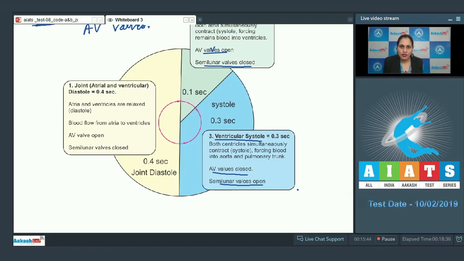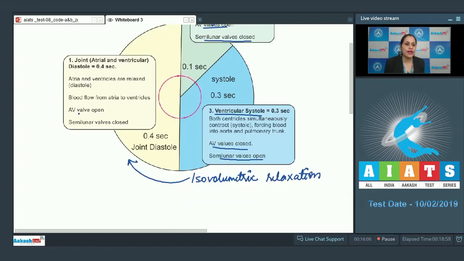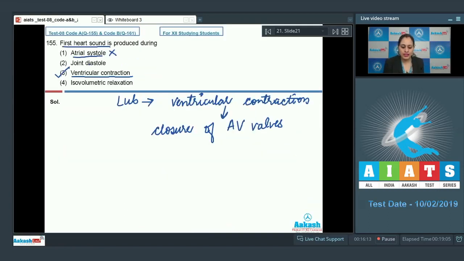During this time there is no production of heart sound, and this isovolumetric relaxation is followed by joint diastole where AV valves open and semilunar valves are closed. Now let's discuss the options. The next option is joint diastole, and this is an incorrect option. The last option is isovolumetric relaxation. This is also an incorrect option because the first heart sound is produced during ventricular contraction, and the second heart sound DUB is produced during ventricular relaxation due to the closure of semilunar valves. So the correct answer to this question is option number 3.